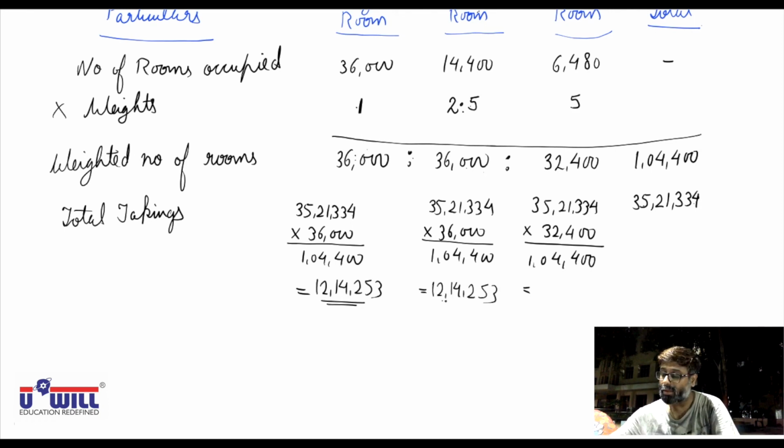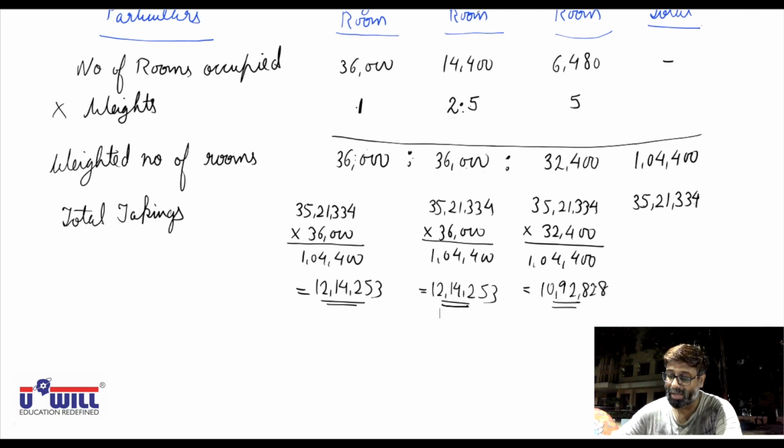And 35,21,334 into 32,400 divided by 1,04,400 comes to 10,92,828. All of you can cross check whether the total of these three comes to 35,21,334 or not. 12,14,253 plus 12,14,253 plus 10,92,828. So all of you will find it comes to 35,21,334.